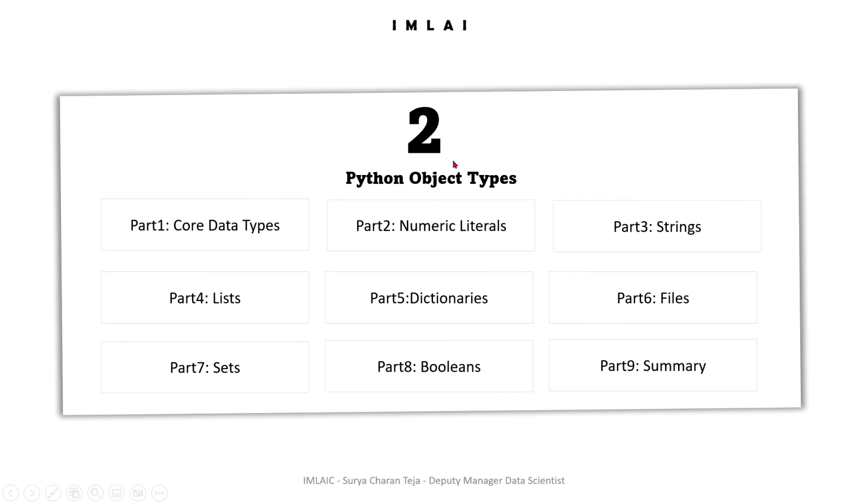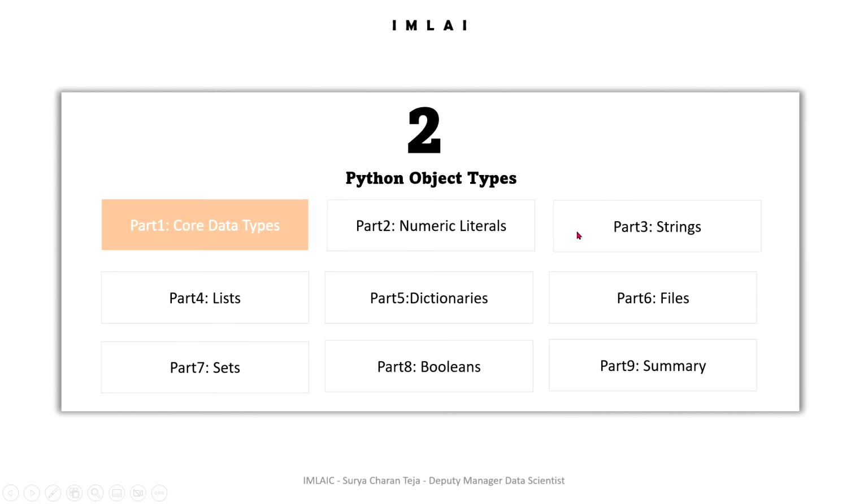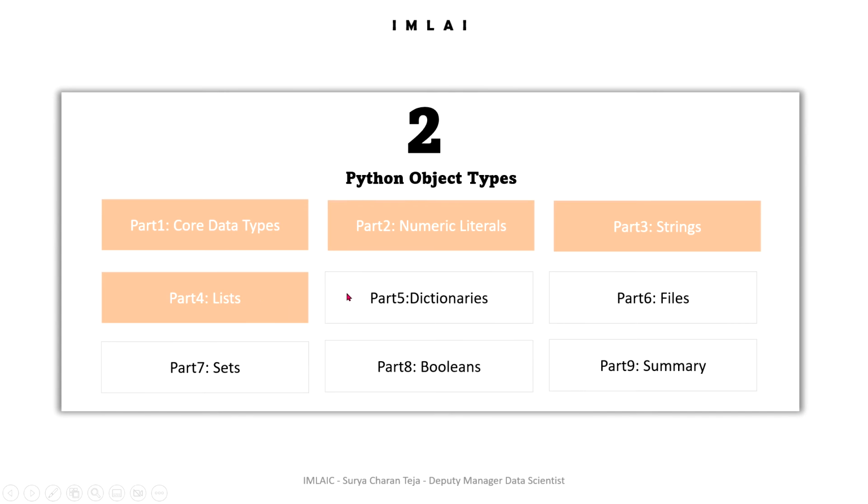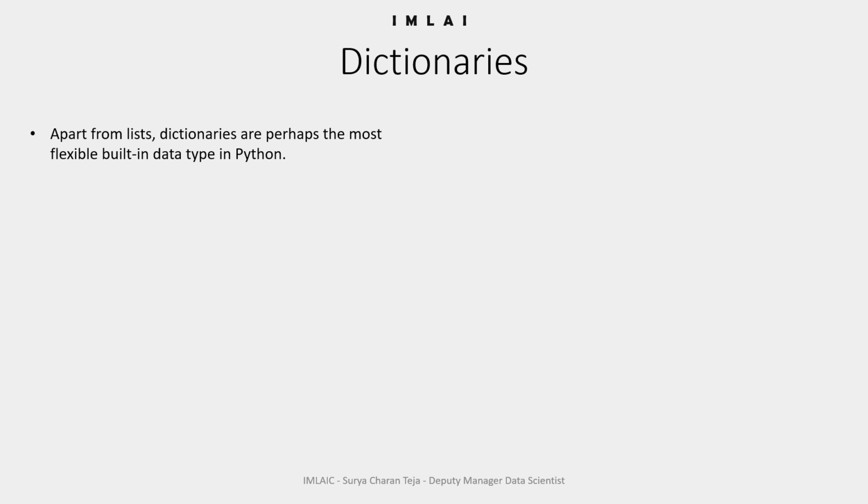Welcome, guys. After lists, the most flexible built-in data type in Python is the dictionary. When I say dictionary, you would relate this word with some real world dictionary. Yes, that analogy would probably work.